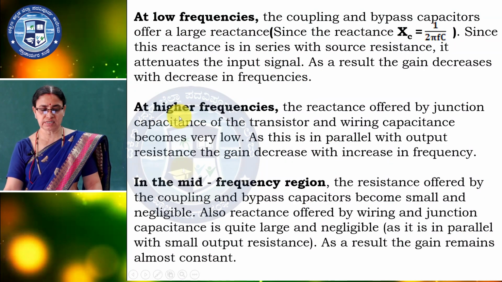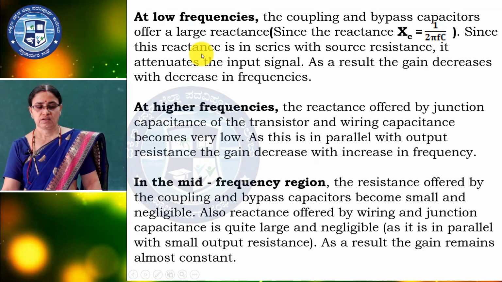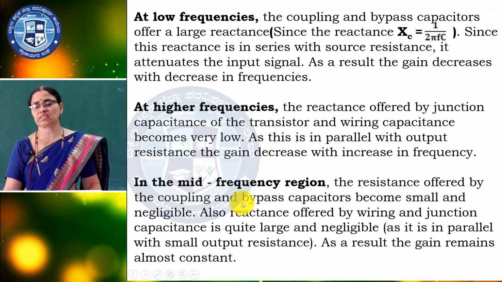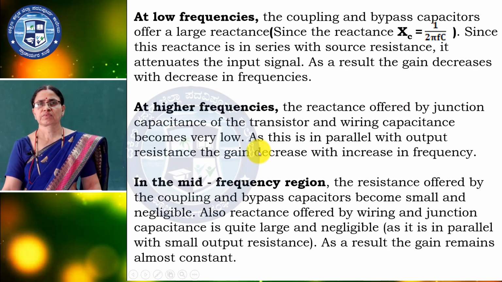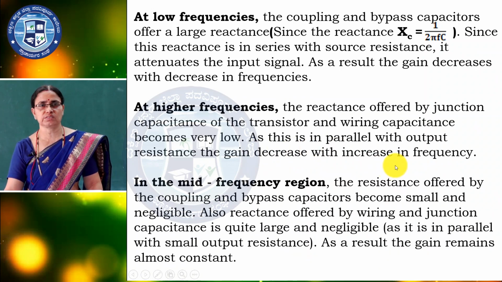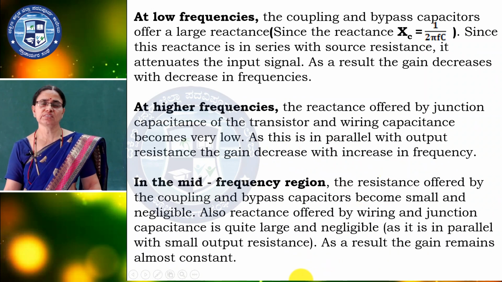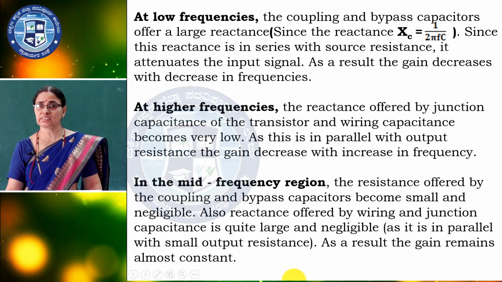So, here low frequency and high frequency. At low frequency, the input capacitor comes into the picture, high reactance, the voltage drop across this reactance, I mean, again the voltage reduces, gain reduces. At higher frequency, the wire capacitance, the higher frequency reactance is less, all are shorted, so the resistances are less. Here, being parallel to the output load, again the gain reduces.